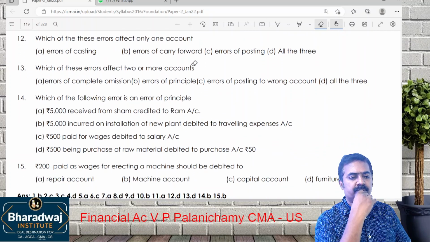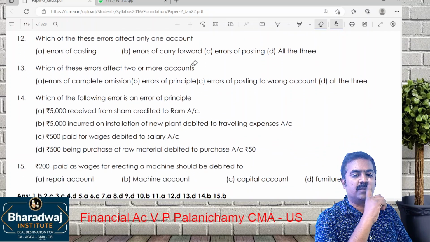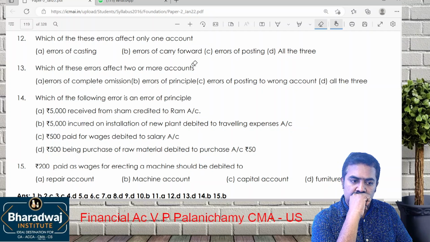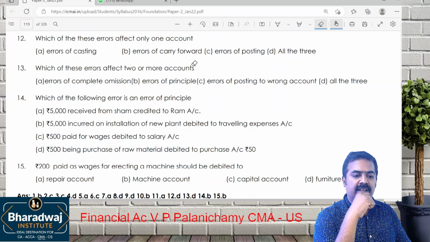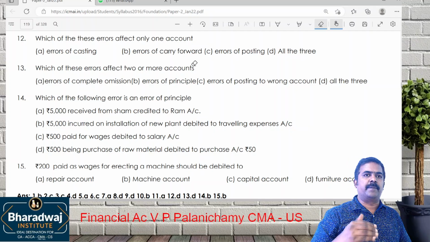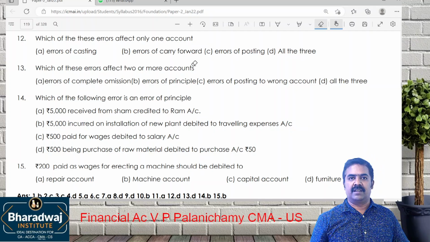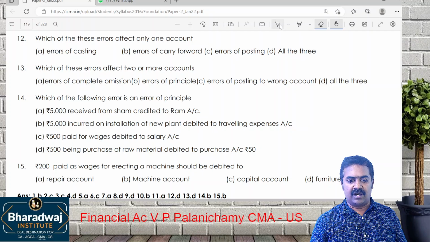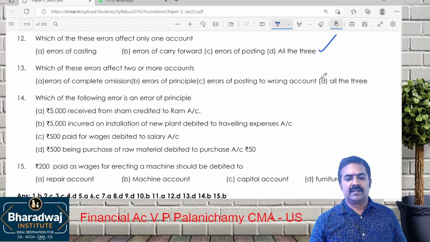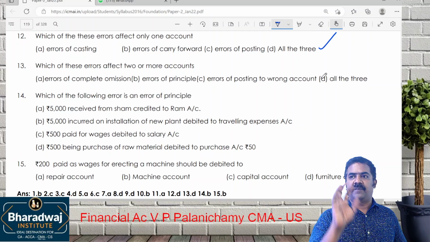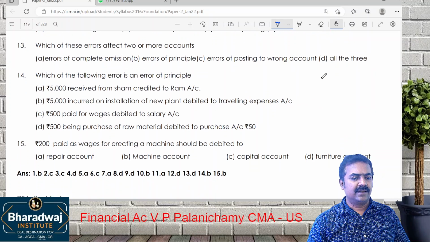Then which of the following errors affecting only one account? Casting means totaling. Carry forward means one page to next page. Errors of posting. Answer is all the above, because it will affect only that account.